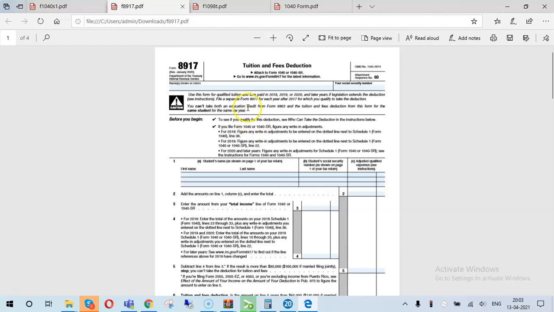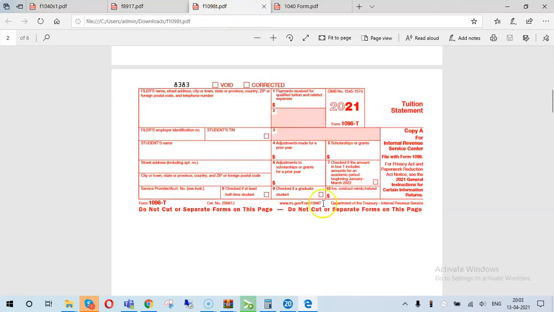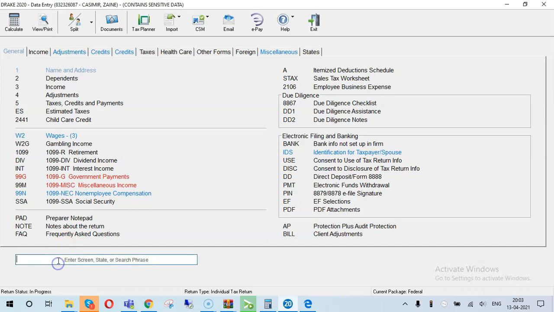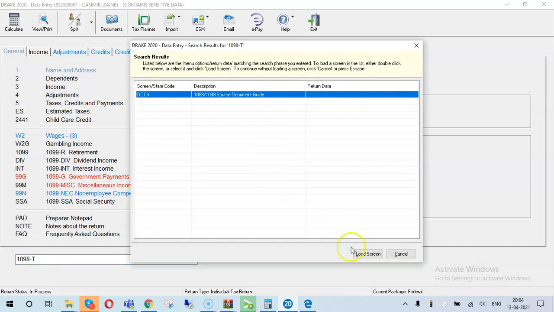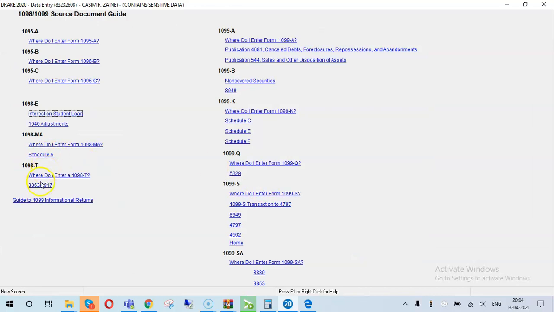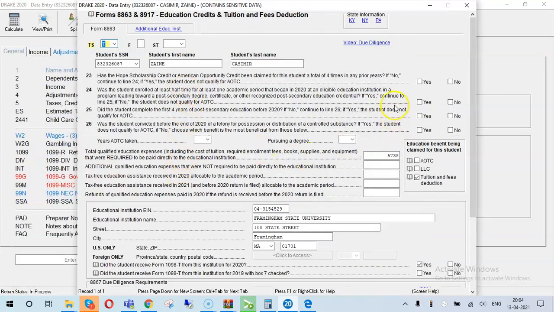So guys, one more thing I would like to show is what we generally do in Drake. Let's have a quick look in Drake. Here we are typing 1098T and going to this screen. See, this is already filled, and you can see how to fill this form in Drake.